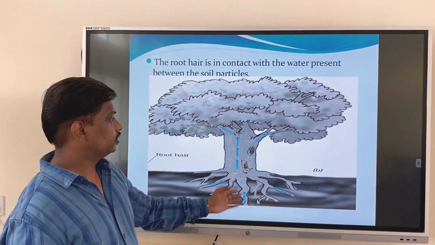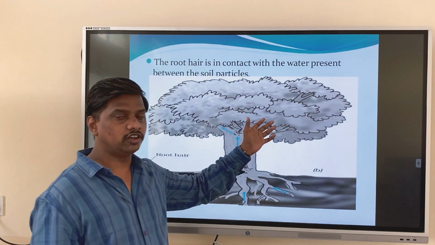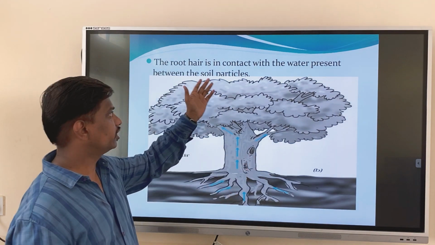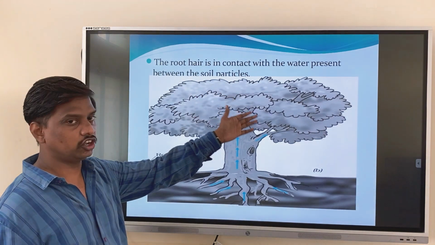You can see like this, the roots absorb the water, minerals and nutrients which are required for the development of the plant body. The root hair is in contact with the water present in between the soil particles.